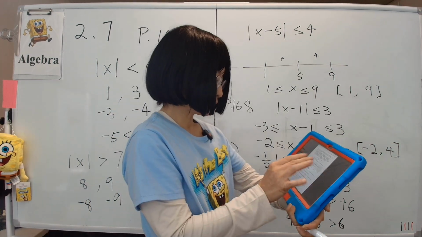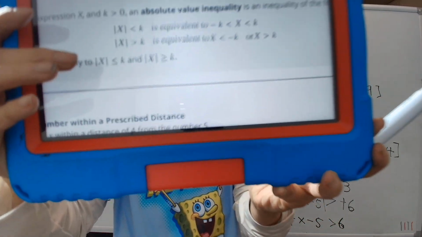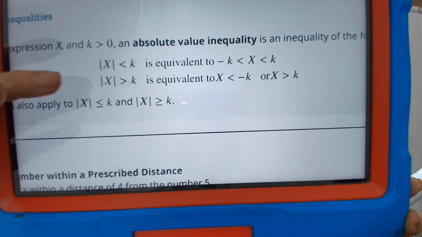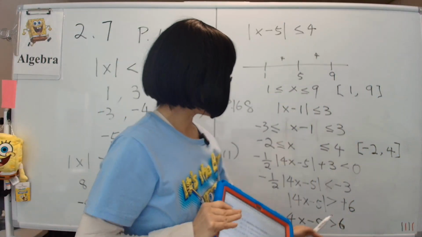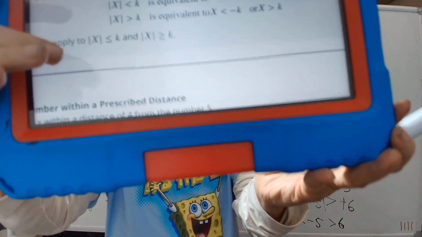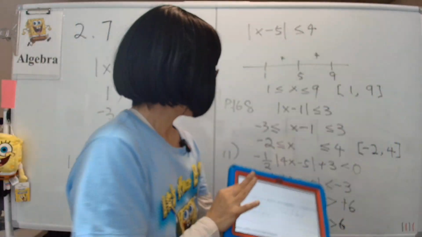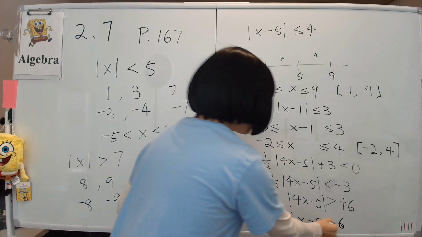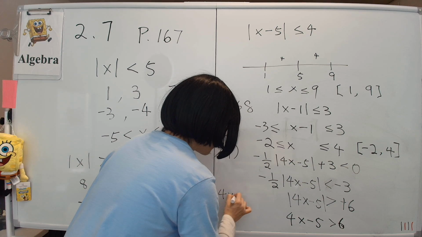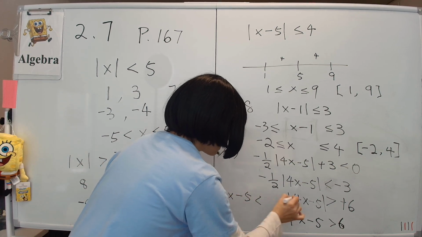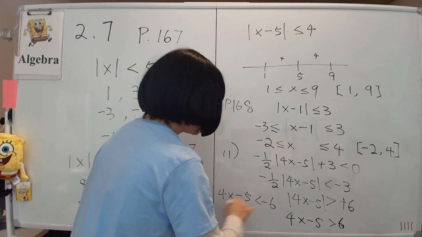Let's remember the formula. It has to be less than the small number and bigger than the bigger number if the absolute value is bigger than. So see, the absolute value here is bigger than a positive number, which means we have to write down two equations like this. Less than the negative number, bigger than the positive number. Okay, so that's one of the equations. And the other one we need to write down is 4x minus 5 has to be less than the negative version, which is negative 6.